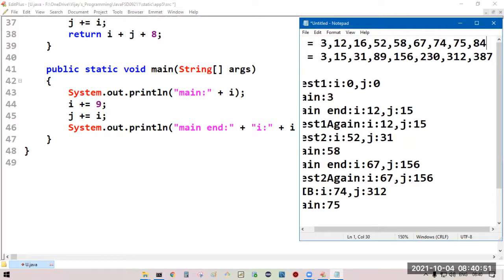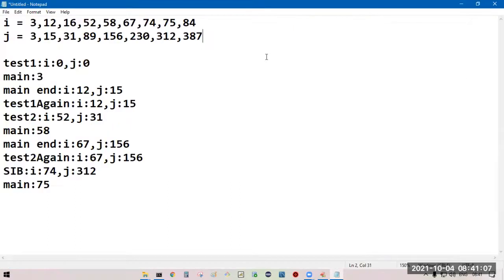J is equal to J plus I. Current J value 387 plus I value 84, 471. J will be modifying to what? 471.